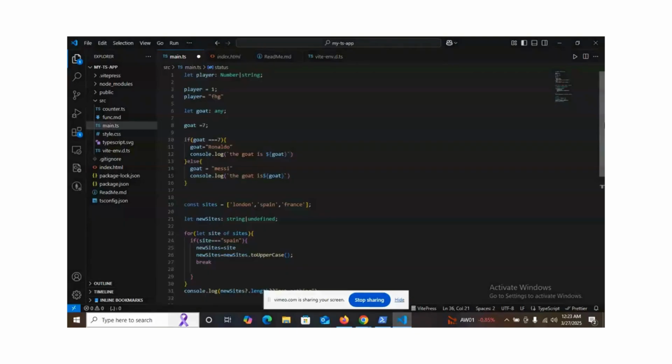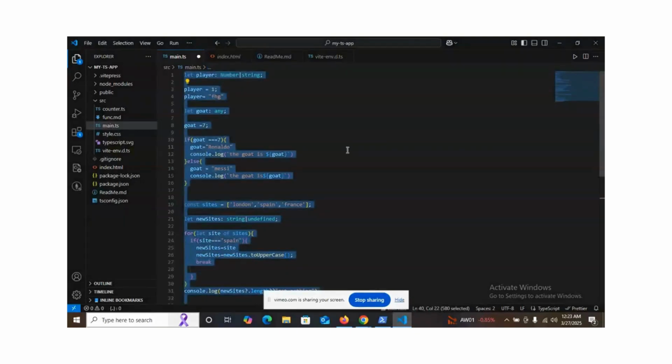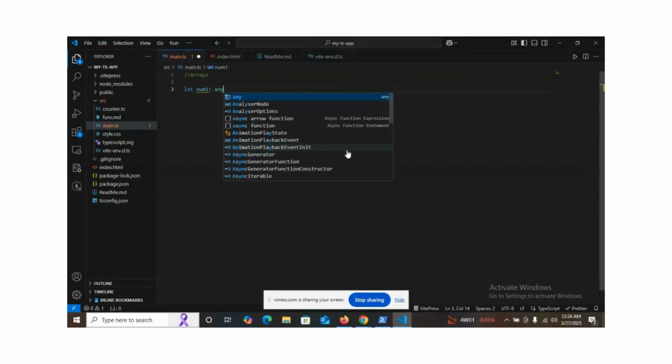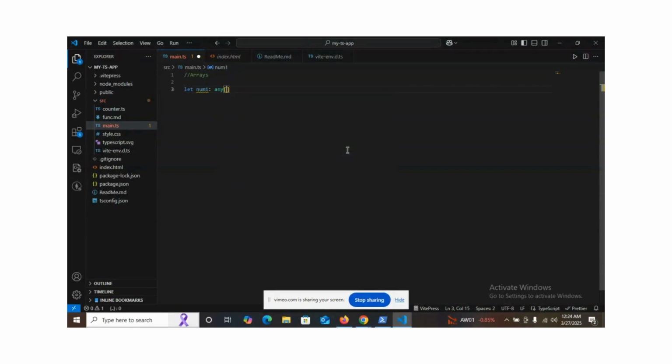We'll clean everything here and try talking about arrays. So what are arrays here? The first thing we do with an array is define it. Let's say the array is number one, so I'll call it number one. How do I do it? Then I'll put the static type. I want it to be any. That means anything can come, but I have to define that it is an array. So I'll take it as an array of number. Now it's an empty array.